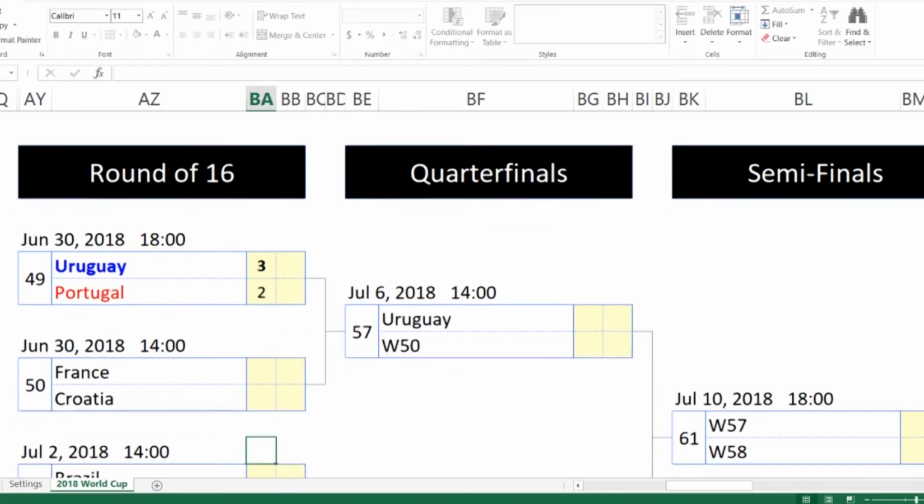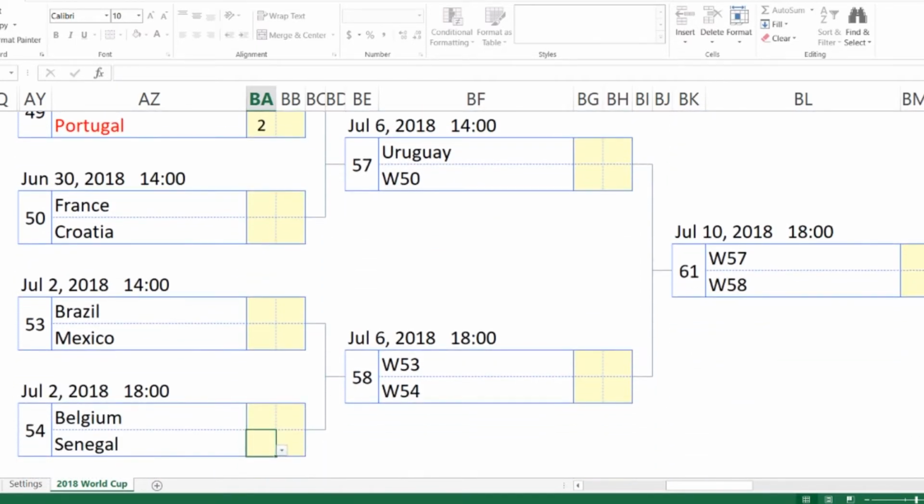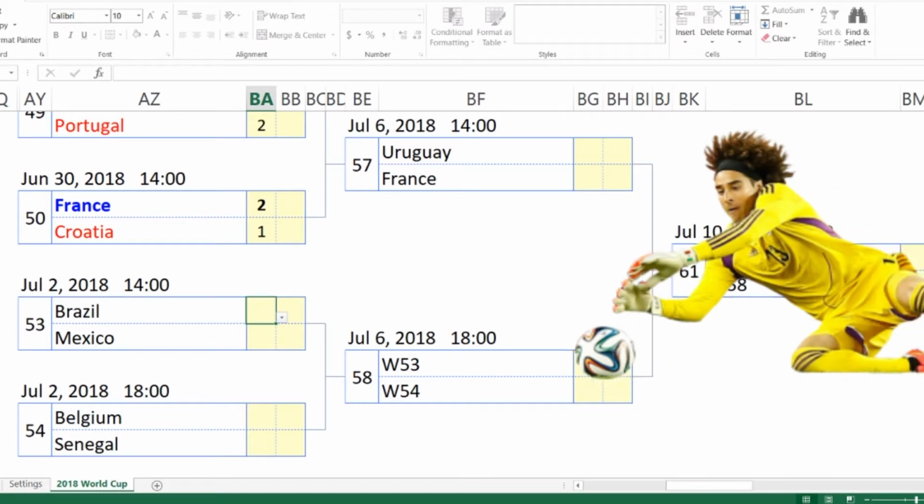France and Croatia, even though Rakitic is one of my favorite players from Barcelona, I see the French going all the way. They have some great players, great additions to the team, so I see the French taking this one with a 2-1 victory. Brazil versus Mexico, I honestly see the Brazilians taking this one easily. It's going to be a rematch from the last group stage, where Ochoa blocked so many shots.